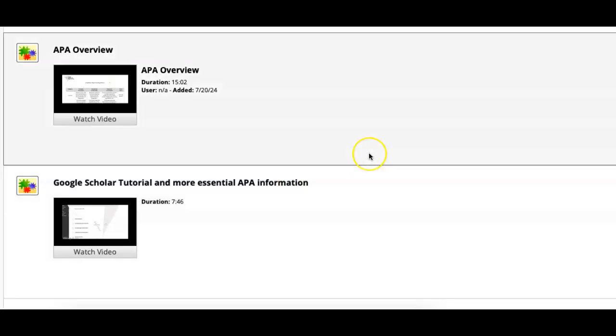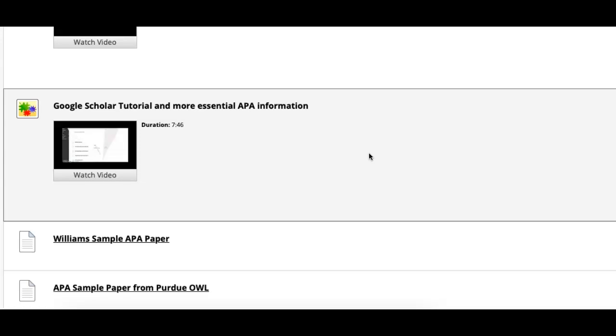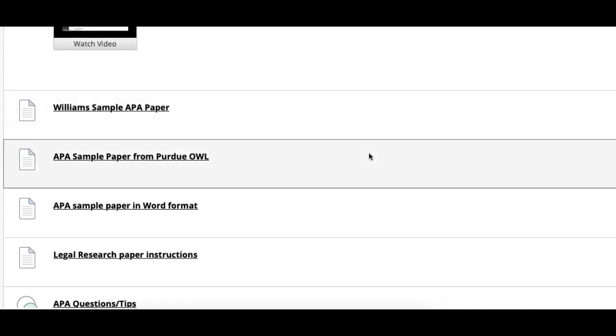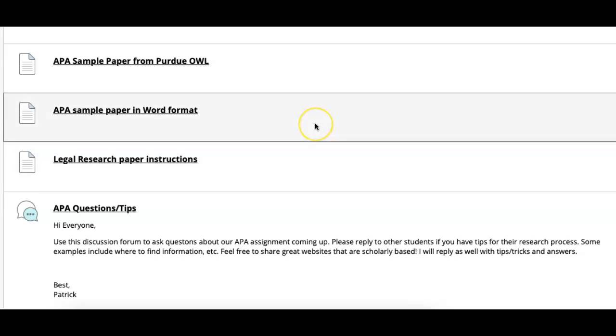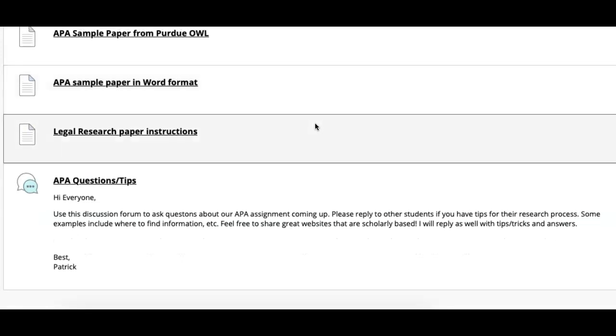You also have your APA overview I just recorded. Be sure to take a look at that as your lecture, and then you also have some supplemental material on Google Scholar and more APA information, which would be helpful. Here's a sample paper that I provided, a few sample papers from the Purdue OWL as well. Another sample paper in Word format that you can use. More information, more instructions about your legal research paper. And then APA questions and tips. That's not something that's required, but if you have a question, throw it in there, and I'm happy to respond where another student potentially can see it.